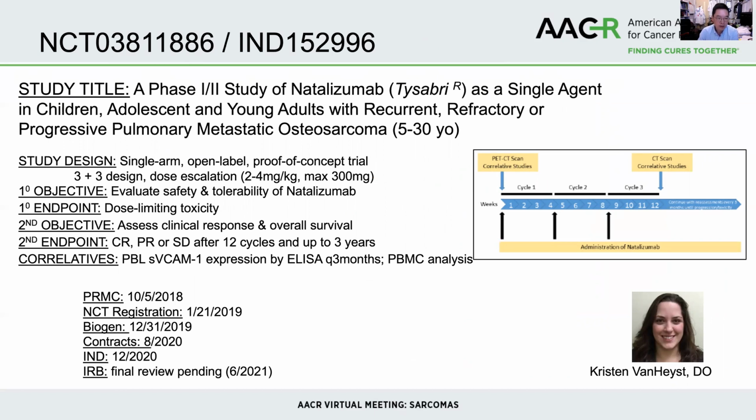And we designed this phase 1/2 clinical trial targeting unresectable pulmonary metastatic osteosarcoma between the ages of 5 and 30. And this is with the support of Biogen. The IND has been approved, and we are now waiting for final IRB approval, and it is slated to open later in Q3 of this year.